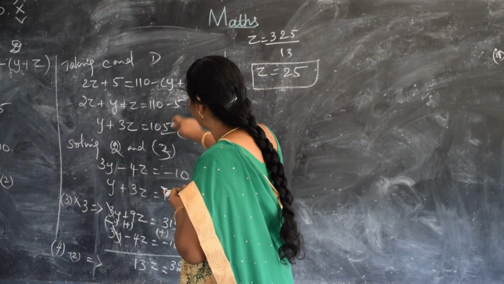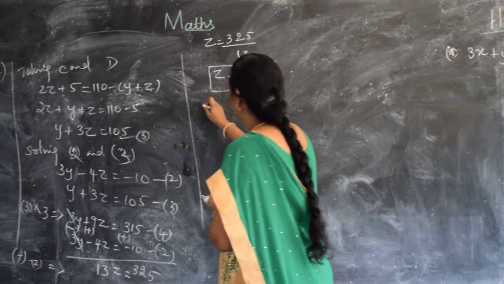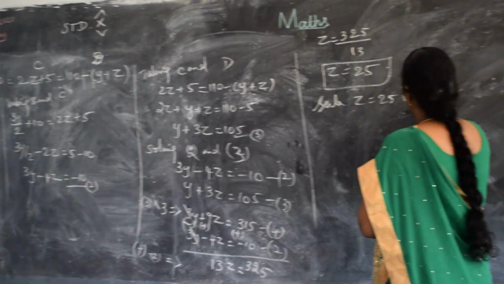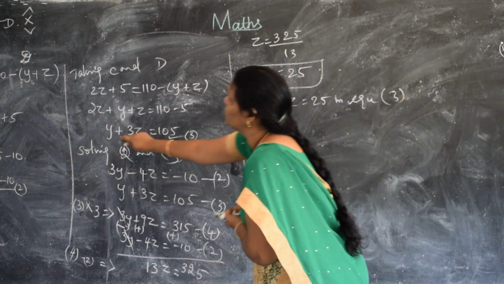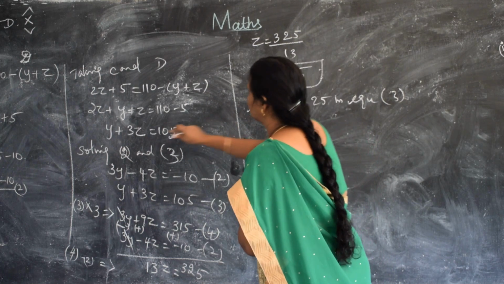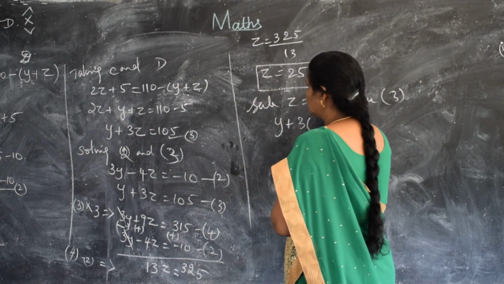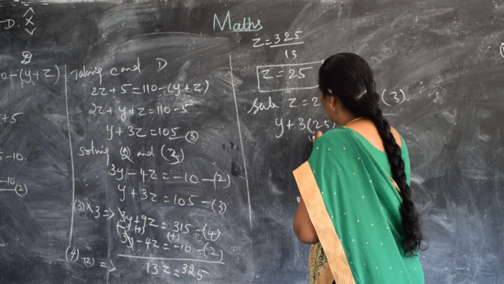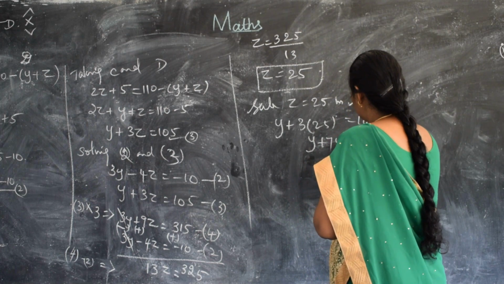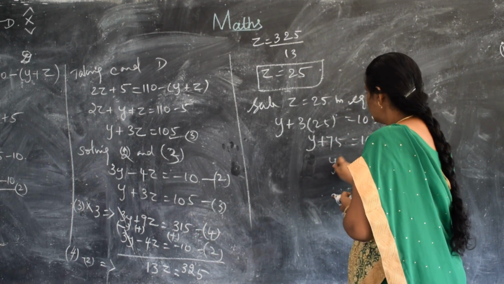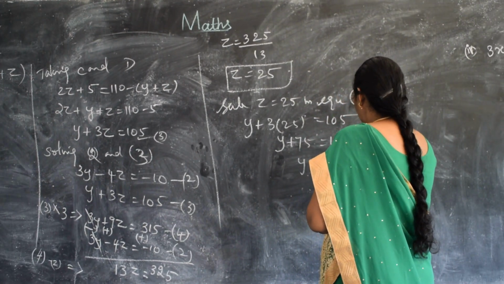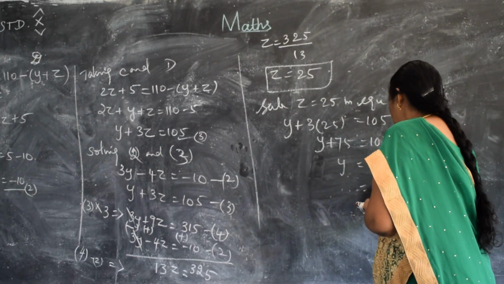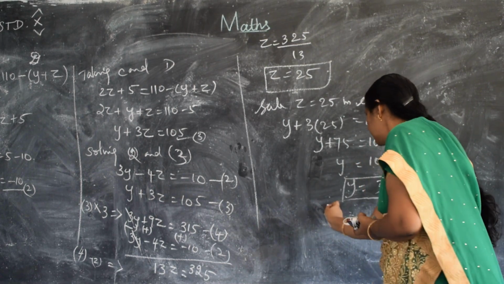Now if I substitute in equation 3, I will get the value of y. Substitute z is equal to 25 in equation 3: y plus 3 into 25 is equal to 105. So y plus 75 is equal to 105, so y is equal to 105 minus 75. The value of y is 30.